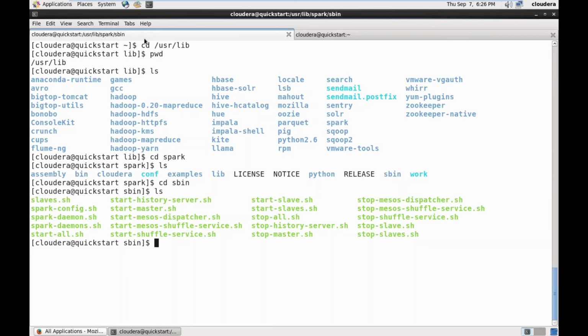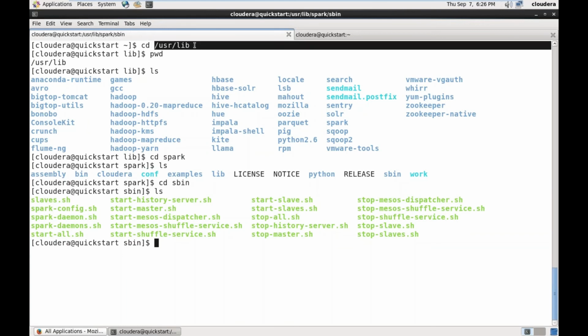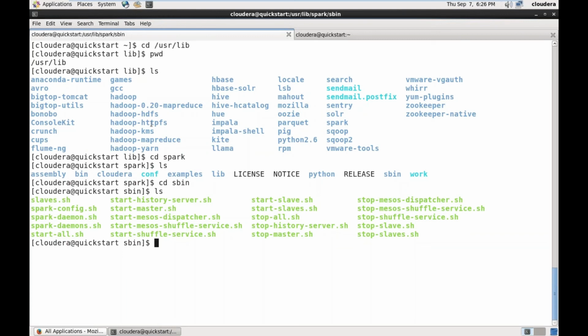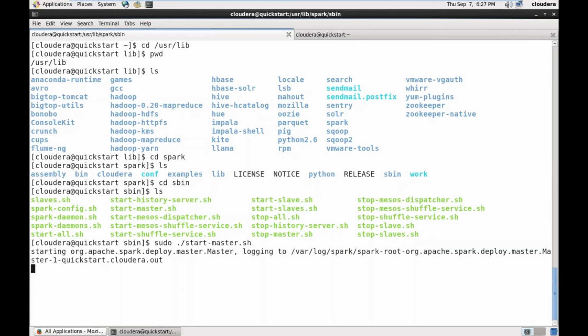So how to do that? This is the approach. First, I am going to the user lib directory. This is where all the components are installed by Cloudera. In that I am entering into Spark, and in Spark I am entering into sbin. In sbin we have all the scripts: start-slave, start-slaves, start-master, the Mesos dispatcher, and so on. So to create a standalone cluster, we need to run ./start-master.sh. Why? Because we need to start the master process first.